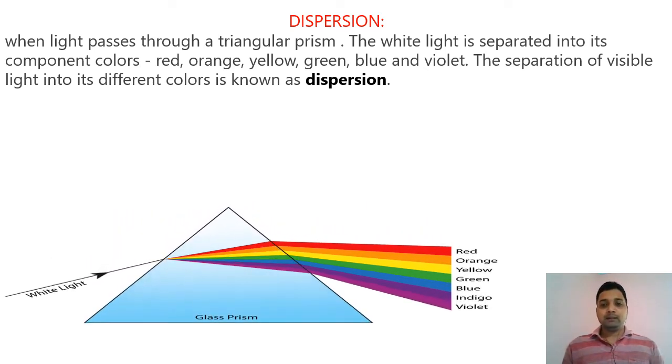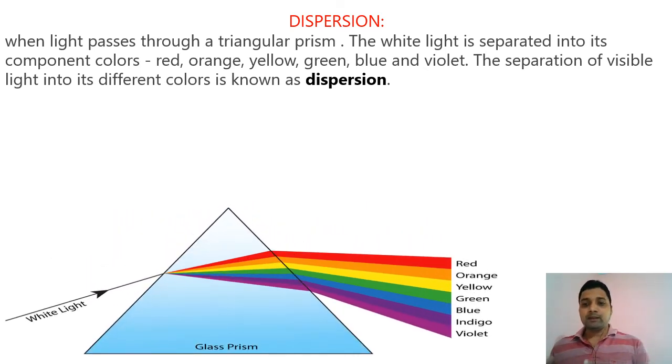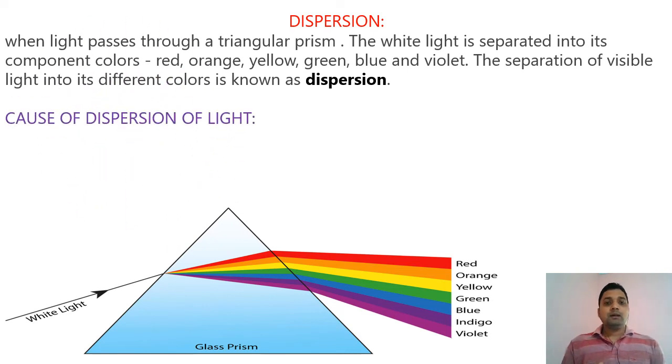Dispersion of light can be seen in a rainbow also. When white light passes through a glass prism, you can see violet to red arranged in a different pattern. What is the cause of this dispersion? Light rays of all these colors have different wavelengths, and all the colors have the same speed in air or vacuum.